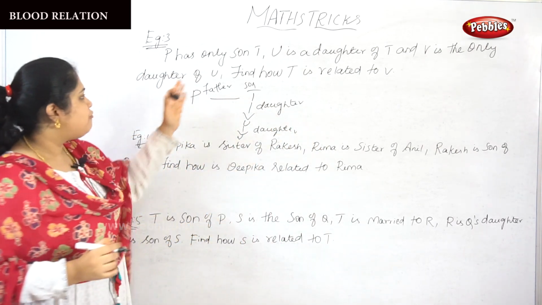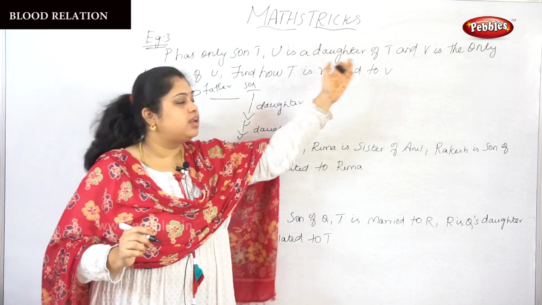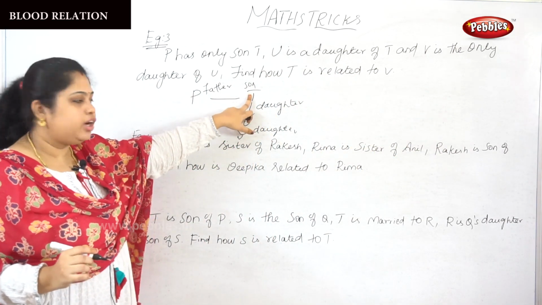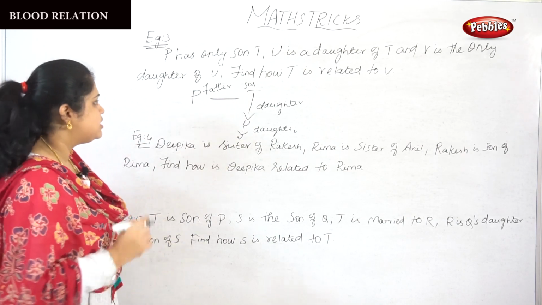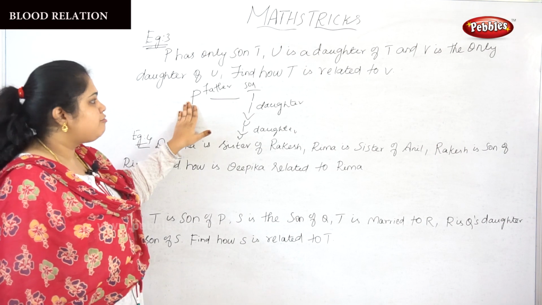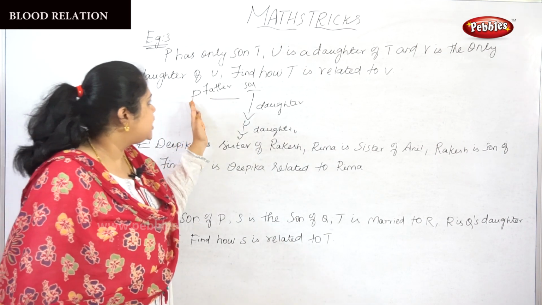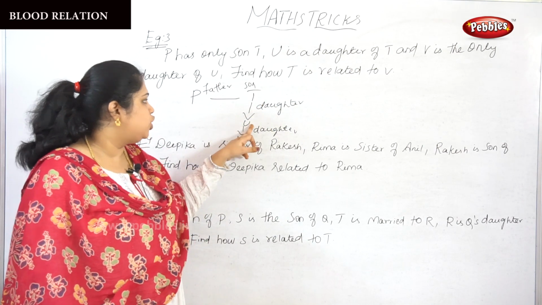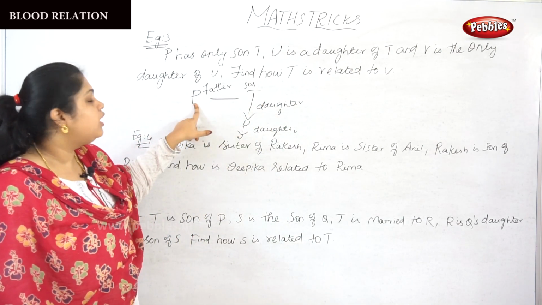Okay. Next, find how T is related to V. Listen here carefully. P is a father and P's son is T. T's son is U, so P will be the grandfather.